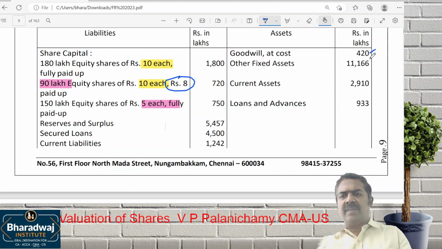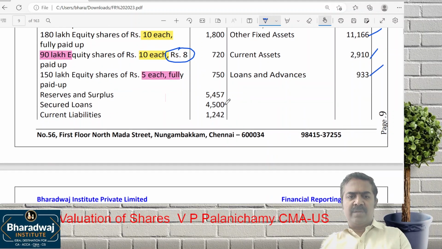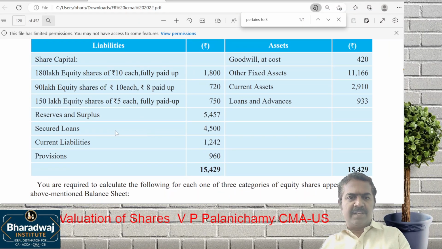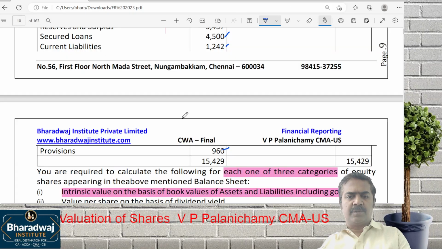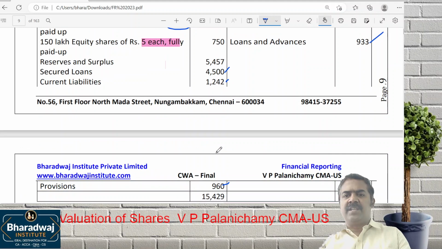How to work out? Simple. We'll take the same goodwill, fixed assets, current assets, loans and advances. No revised value is given, so we'll take book value. Secured loans, current liabilities and provisions you will take. That's an alignment error, please change this. Secured loans 4,500. Current liabilities are correct, 1242. Provisions are 960. These are the liabilities we'll deduct.